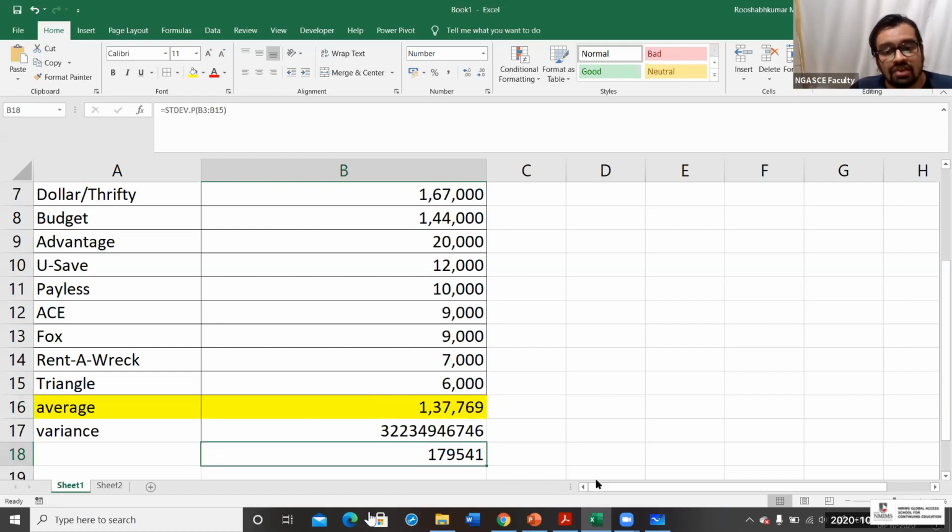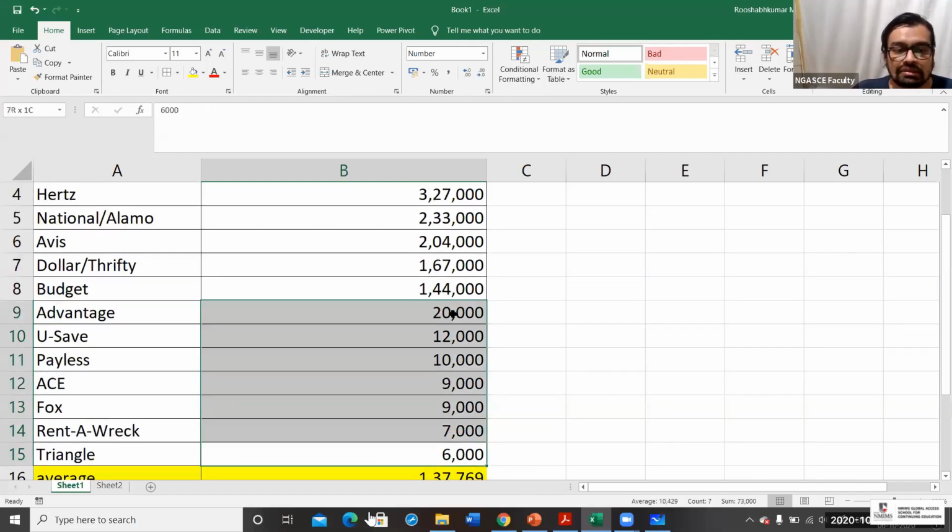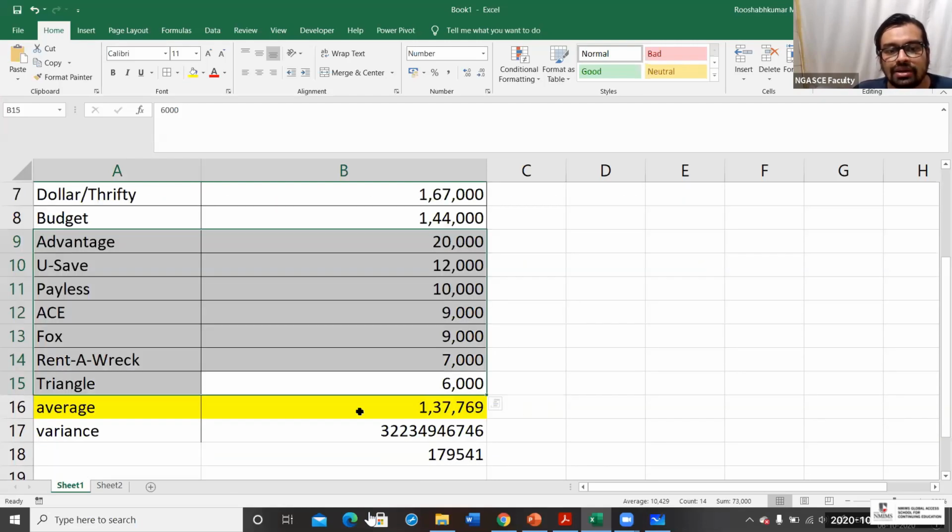What is the deviation? 1,79,541 cars is the deviation. Got this? It means the average number of cars may come to your place and can deviate by this much, which is too high. Why? Look at the data. These are not at all comparable figures with the upper part. Got this? Yes or no?